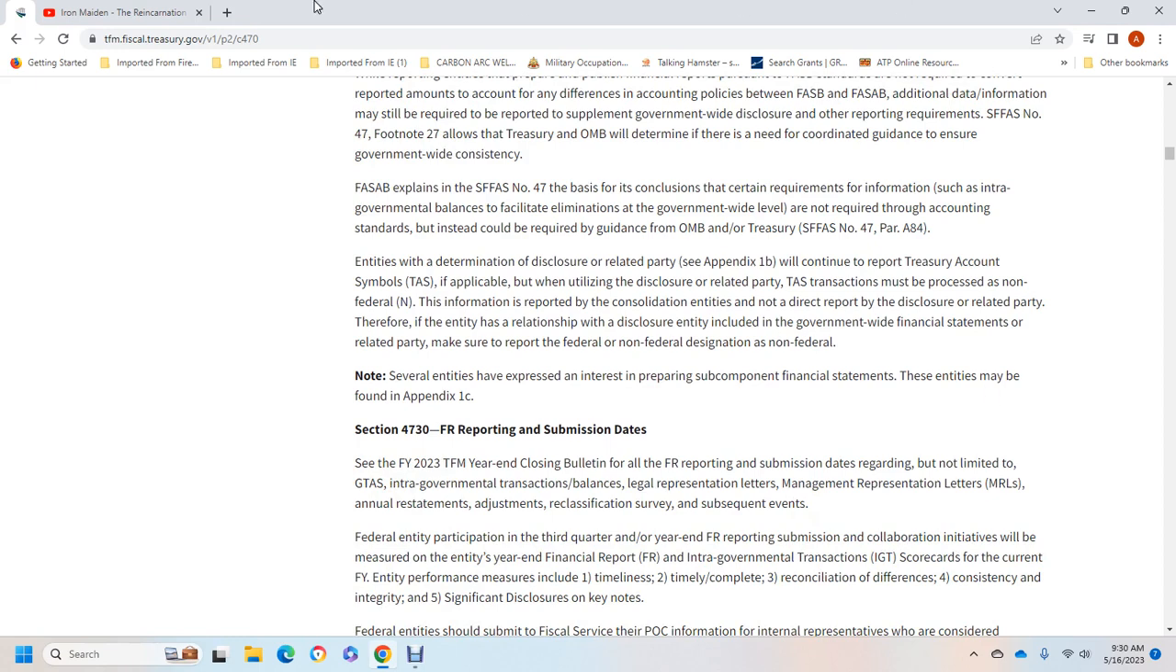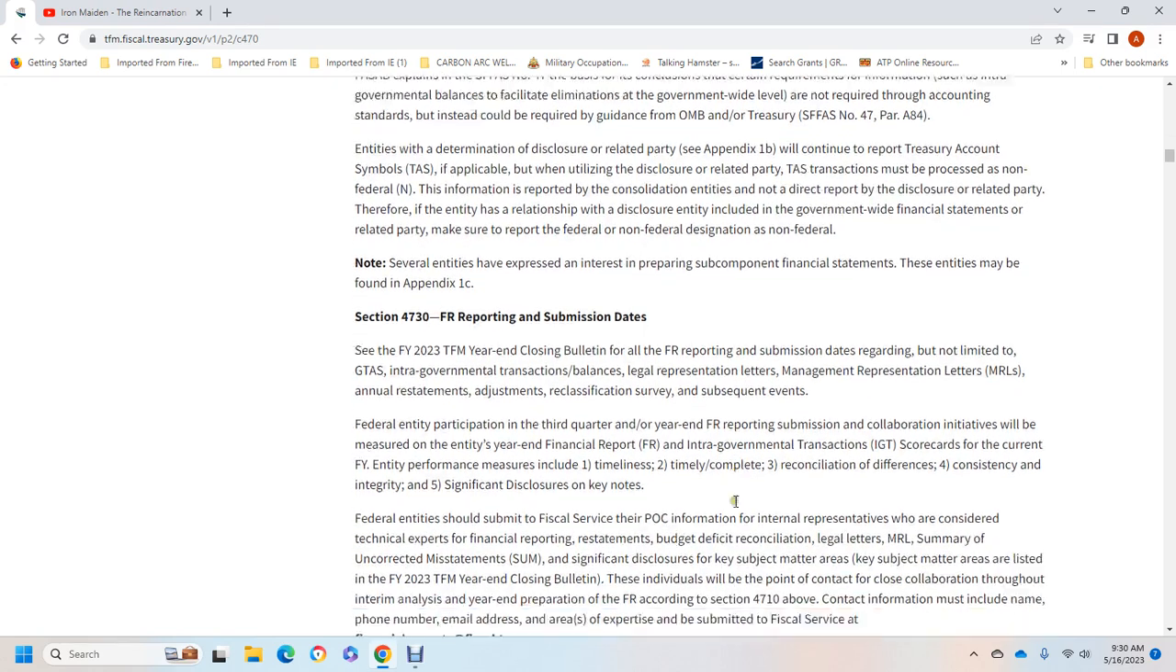Section 4730 of the financial report, reporting and submission dates. For the financial year 2023, the Treasury Financial Manual year-end closing bulletin lists the financial report submission dates, including but not limited to the government-wide Treasury accounting symbol, the intergovernmental transaction balance, legal representation letters, management representation letters, annual restatement, adjustment, reclassification, survey, and subsequent events.